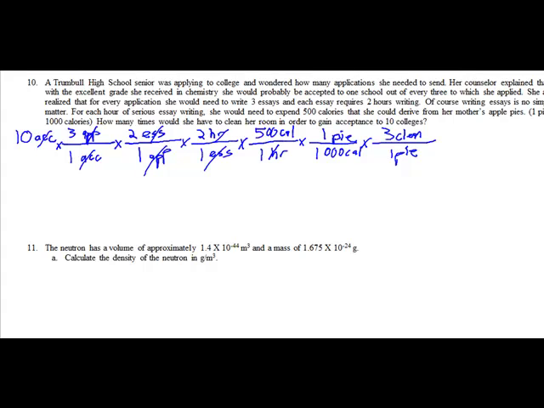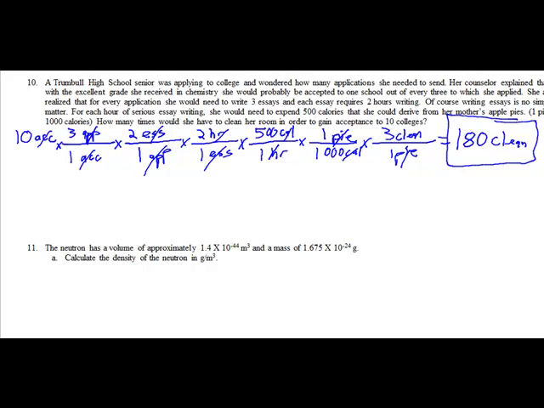All right, a lot of units to keep track of. But again, if we keep track of our units, it makes this problem very, very easy. So now we can solve this one. She would have to clean her room 180 times. All right, it's not bad if you just look at the units.